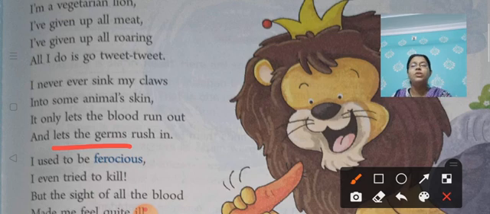Because it might use the same hand, sorry, not hand, we can say paws. It might use the same paws along with the claws to put that animal flesh into his mouth, right? So सारे germs जो है जो उसके claws में present है वो सारे उसके body में चले जाएंगे, right?